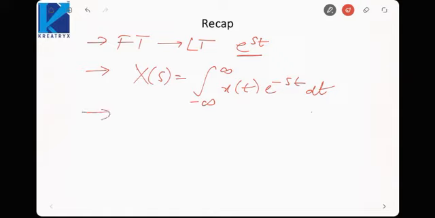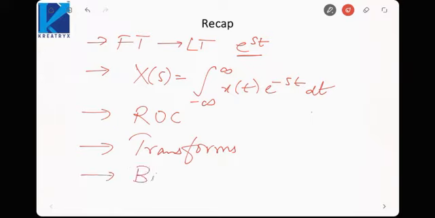We saw the concept of ROC, region of convergence. In the case of Fourier transform, this is the region where the Fourier transform value converges, or is a finite value. We also saw some of the common transforms, like the delta t transform is equal to 1, u(t) is 1 by s, and we also saw bilateral and unilateral Laplace transform.